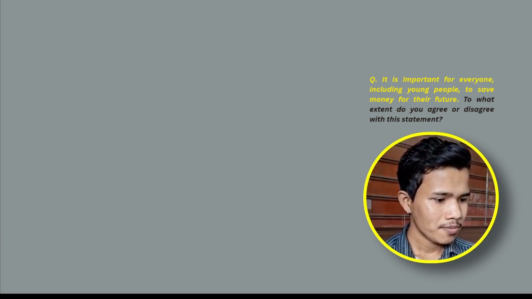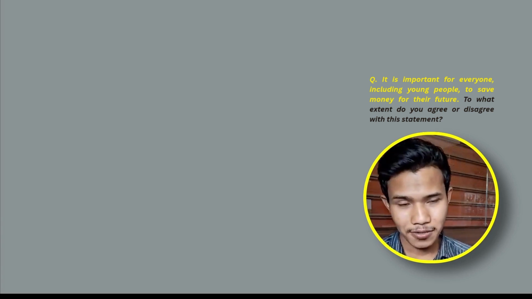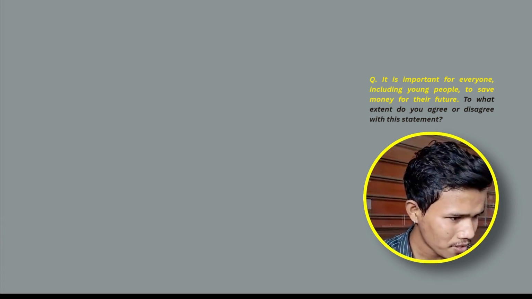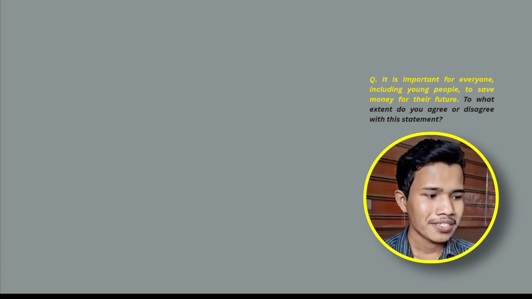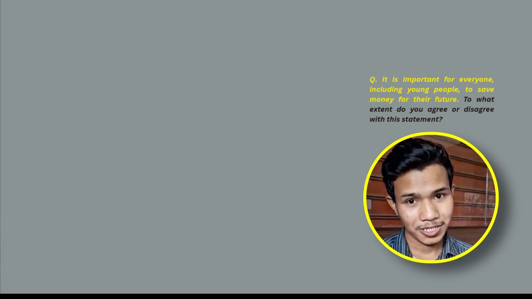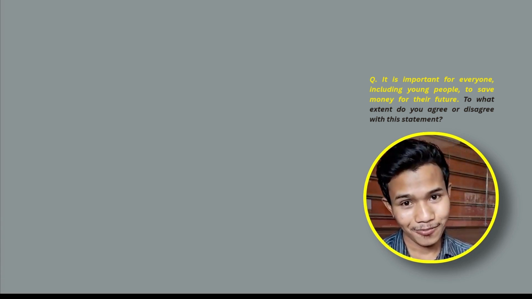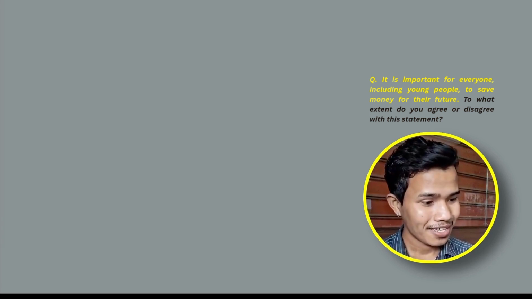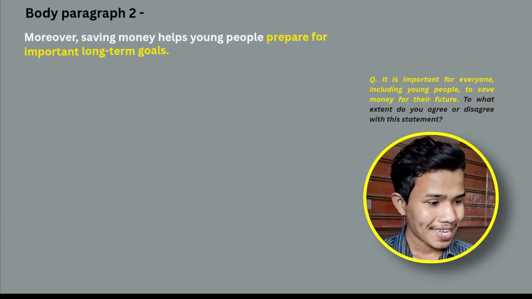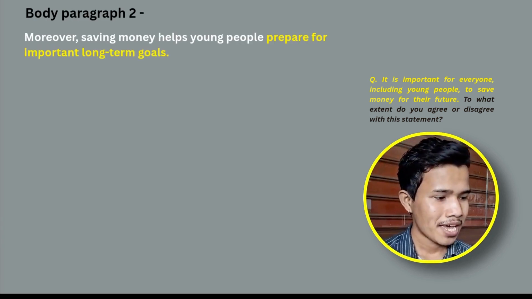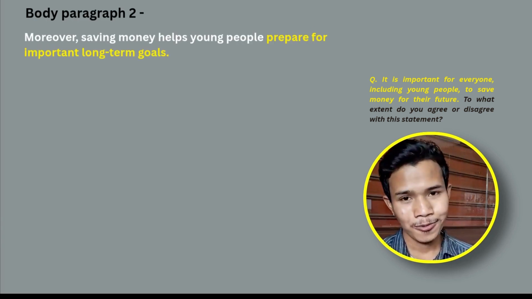So now it's time to mention our second point. What was our second point in the introduction? It was about preparing them for long-term goals. So this should be the second point that we mention in our second body paragraph. I'm going to start like this: Moreover, saving money helps young people prepare for important long-term goals.